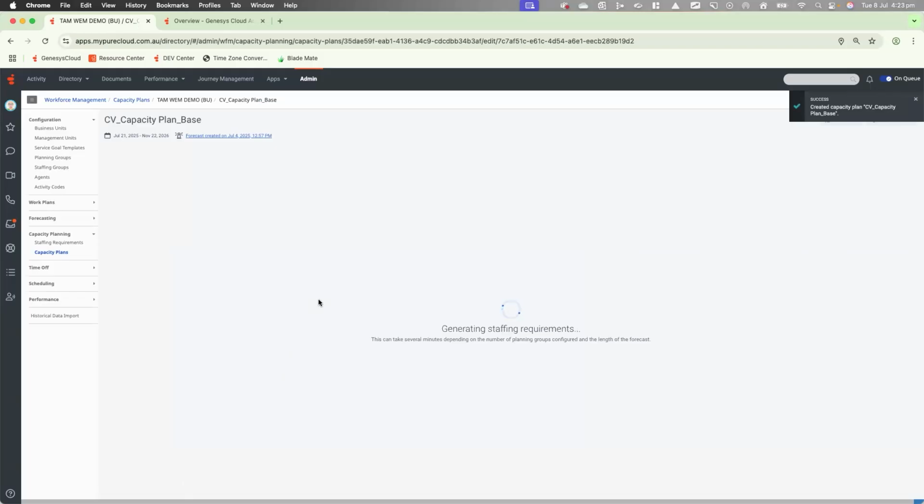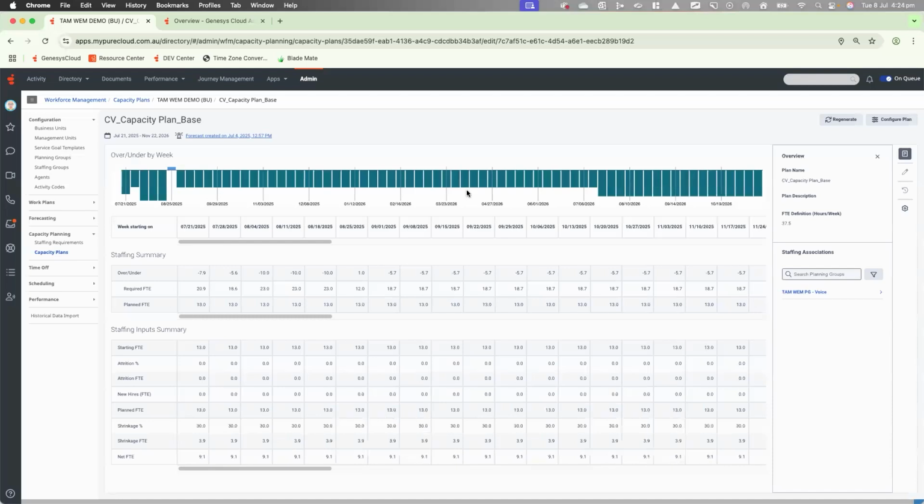Now it's creating that particular staffing requirement for the capacity plan. This might take a few minutes to create. As you can see, the capacity plan has now been created.